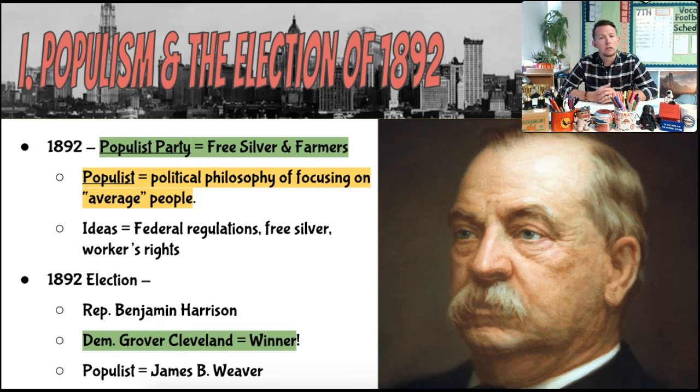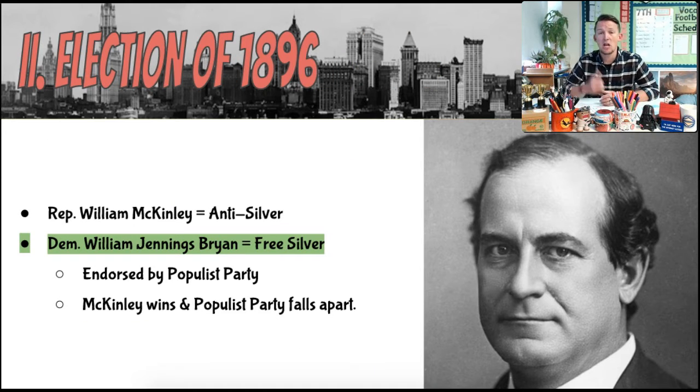Weaver, but Grover Cleveland, the guy in the picture here, decided to run again in a non-consecutive term. So he had been president, he took 4 years off, he comes back, and he runs and wins. But even though he wins, another economic crisis called the Panic of 1893 will come along, and it really strengthens the populist cause. Now, that populist cause is going to be championed by this guy.